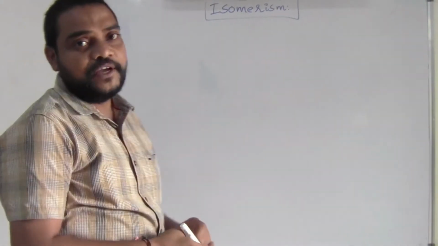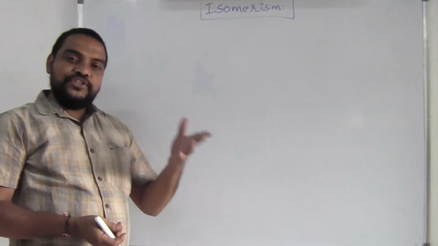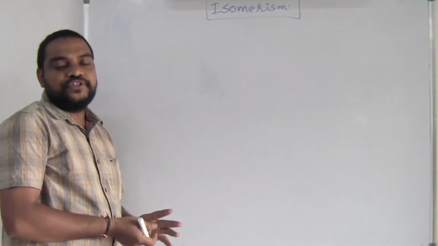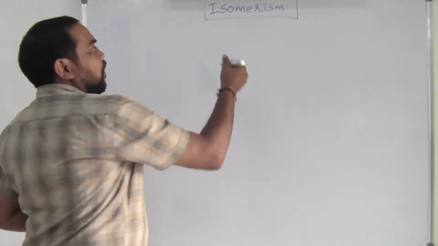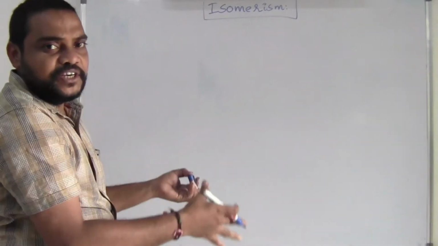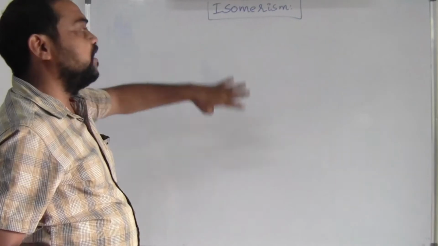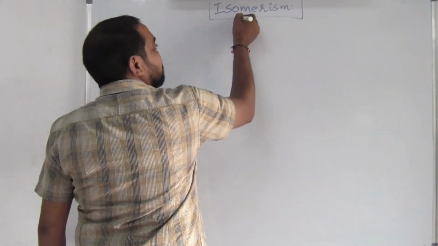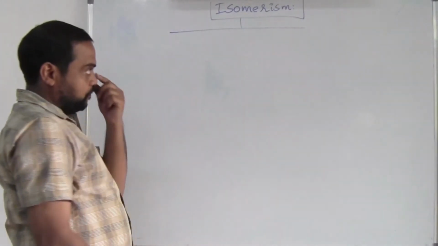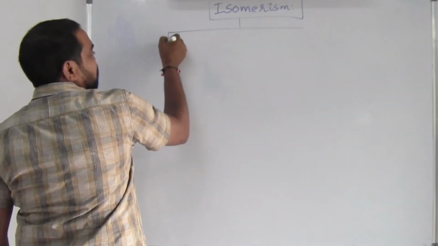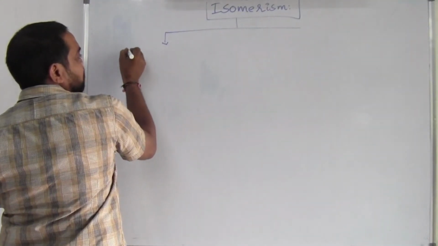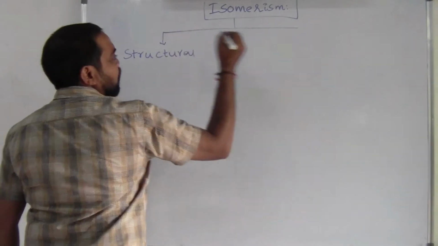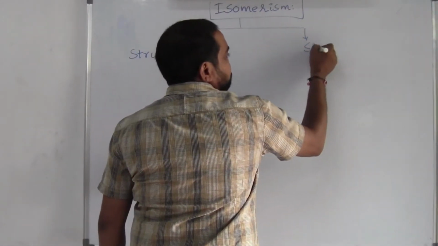All of you know the definition of isomerism, that is, having the same molecular formula but different structural formulas. That's a simple definition we know. I am not going to discuss the definition and all, because at the NEET and JEE level it is very easy to know the definition. But what is the classification of this isomerism? This isomerism is classified in two ways. One is structural isomerism and another one is stereoisomerism.